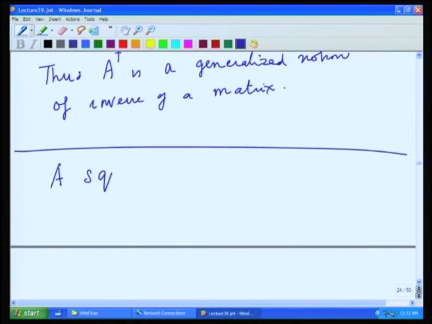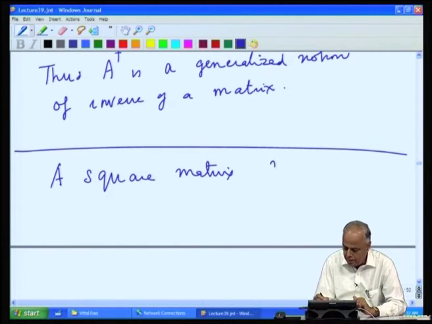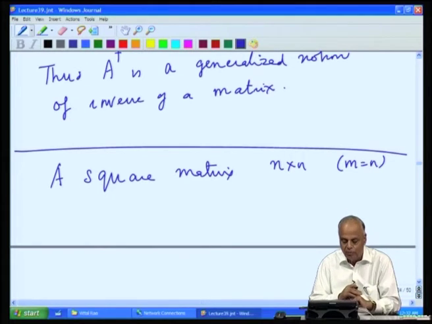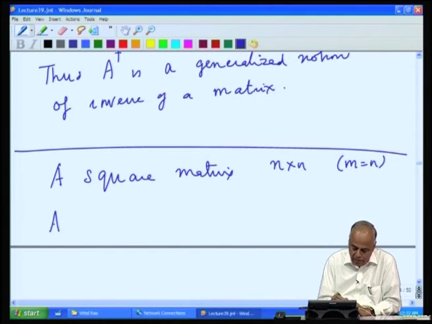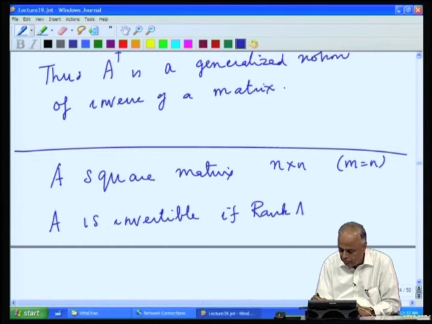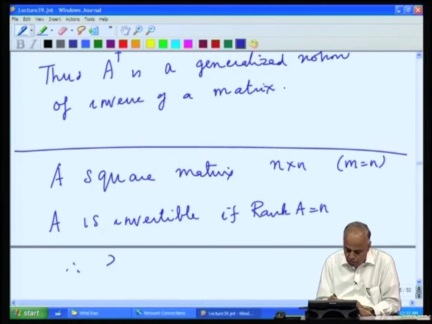Let us take A as a square matrix, say n by n. So, here m equals n; it is a rectangular matrix where the number of rows is equal to the number of columns. When is A invertible? A is invertible if rank of A is equal to n, so rho is equal to n.